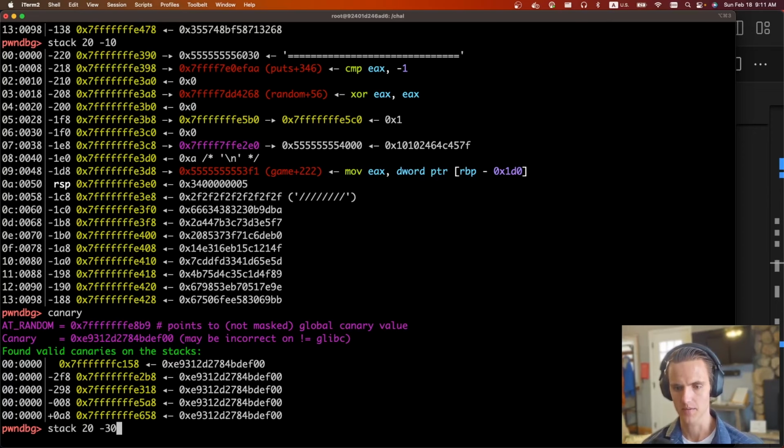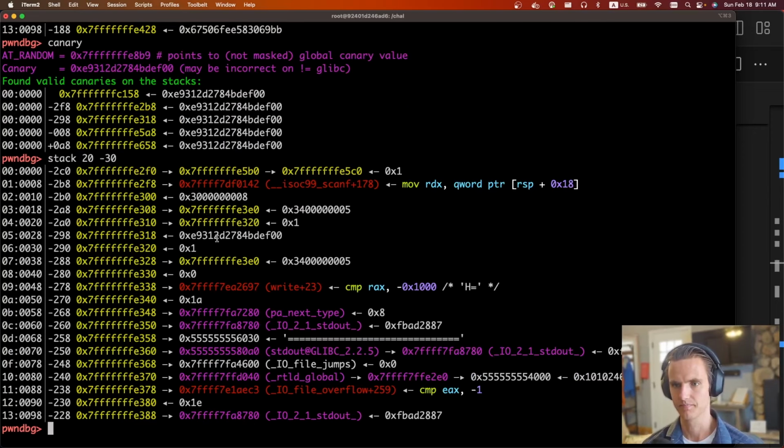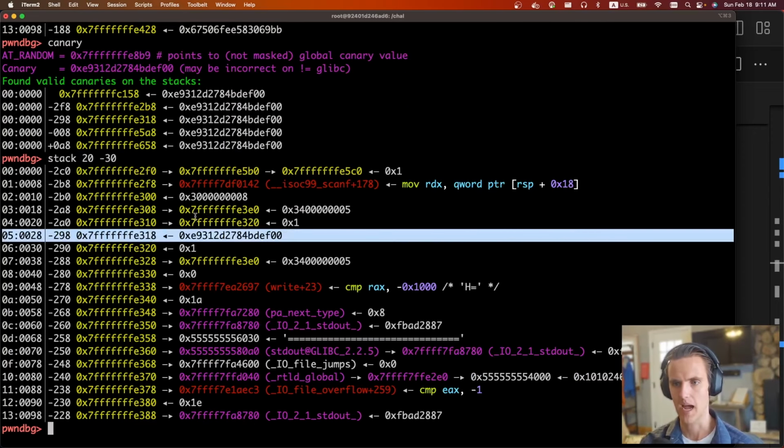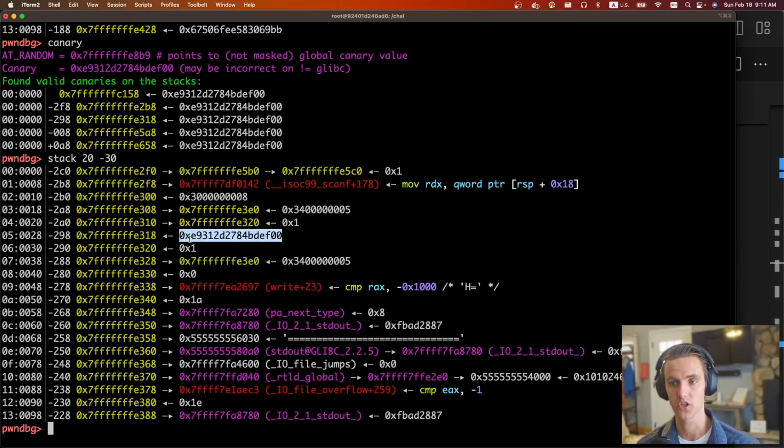So we can go back up the stack. I think there's one at like 30 or something like that. Yeah, there's a canary here. So somewhere back like 27-ish or something like that, there's also a canary value. So we can then request to read this value, and so that we have both of our leaks. And then from there, it's just a simple buffer overflow. We're just going to overflow that leaderboard thing. We're just going to pass the canary, the win address, and yeah, that should be it.